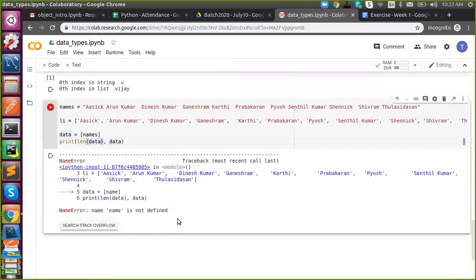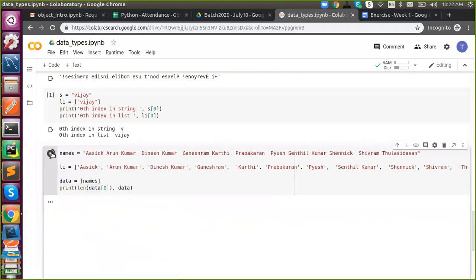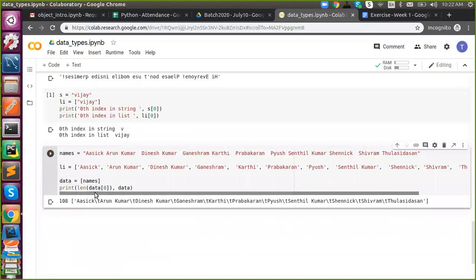Till now we have seen a syntax error followed by name error, attribute error, and type error. Now here, if you want to access an object or a character inside that specific data type, we have to say the corresponding index, right? If I say 0, you will get the complete string. Got it? If I say 1, what will happen?